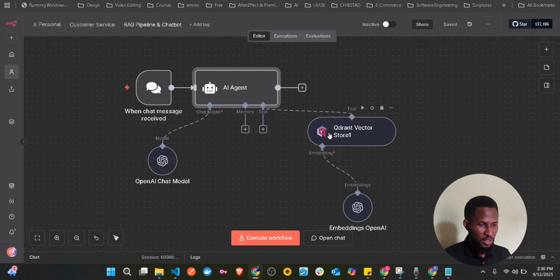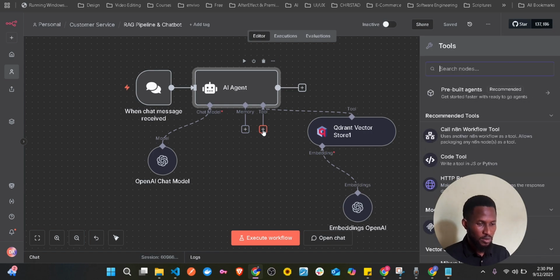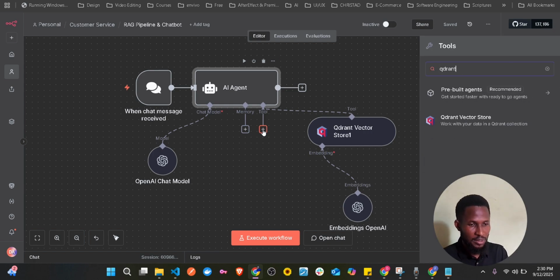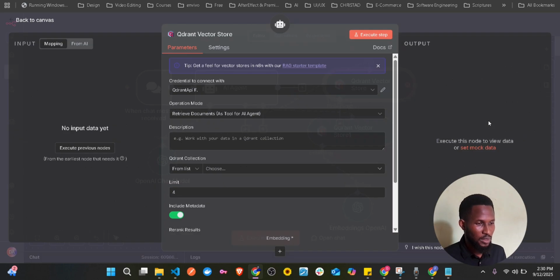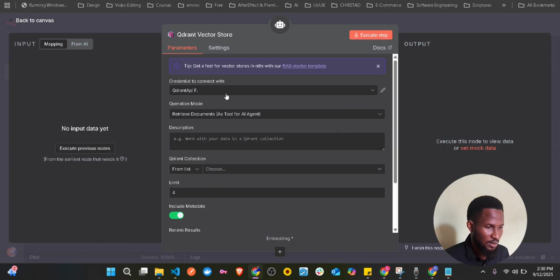So we're going to be attaching this. Now what you just need to do is come to your tools plus and then search Qdrant vector store. Click on it, and you already have your credentials stored. This is it, and the operation, you don't need to do anything here.